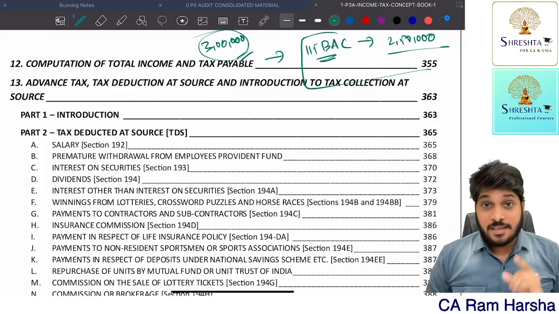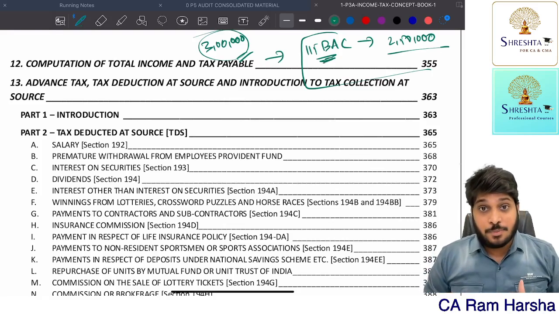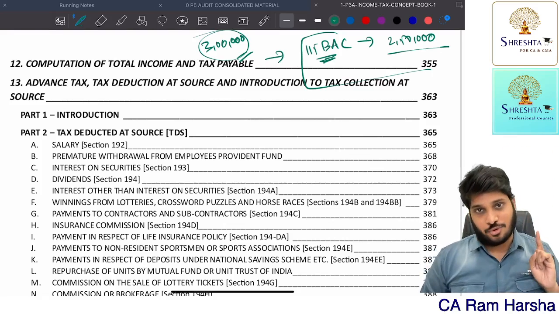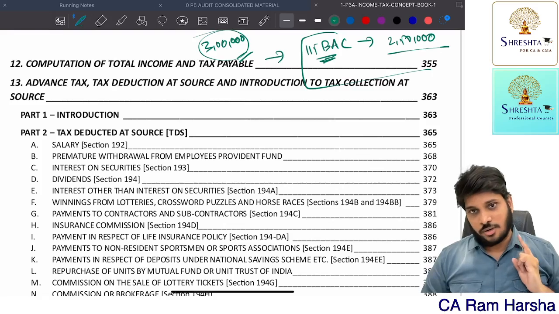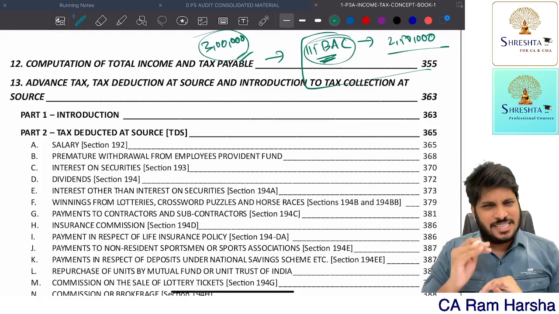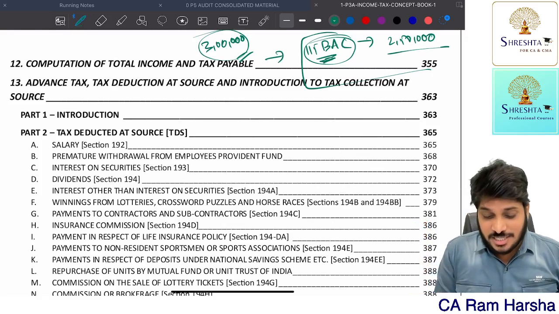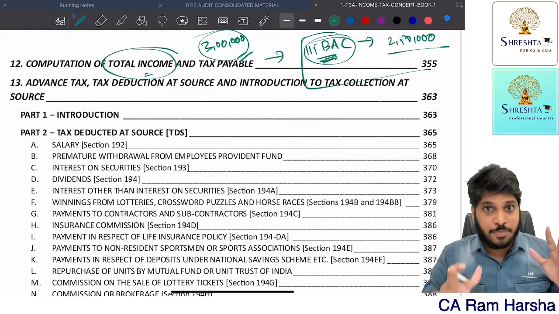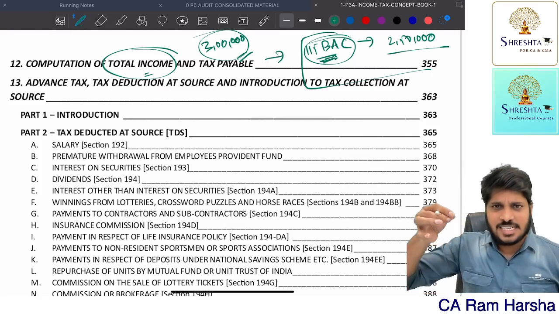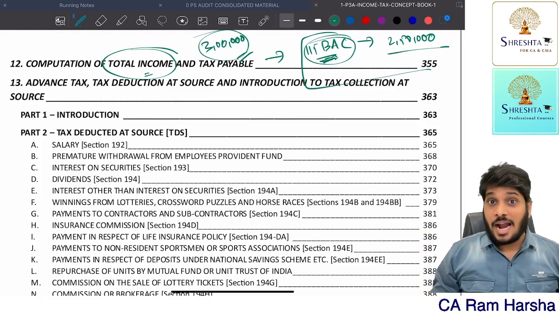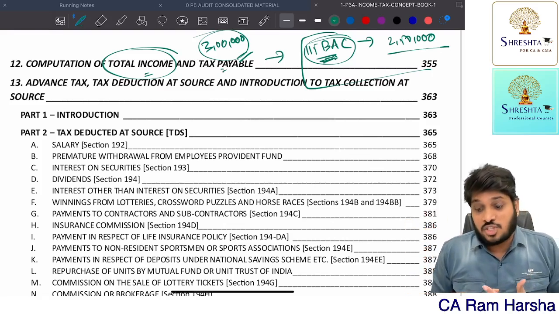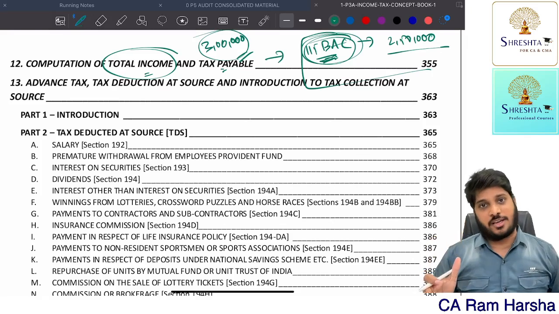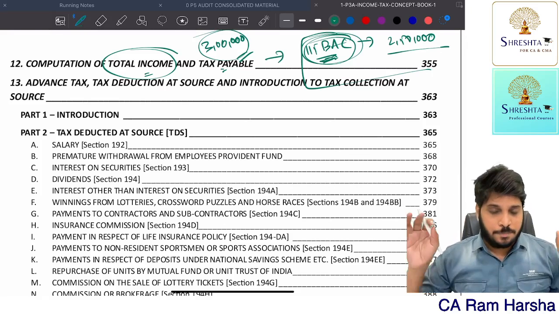And remember, in the new scheme, the 115BAC provision is discussed in every chapter, every head of income, which is not the correct approach to learn. You should learn 115BAC separately, which is actually correct in the old scheme. In the old scheme, they didn't bring the 115BAC topic into every head of income. They directly discussed it as a separate topic. And I clearly explained in the total income chapter why 115BAC is a failure provision in income tax history. Getting the point? So be careful.